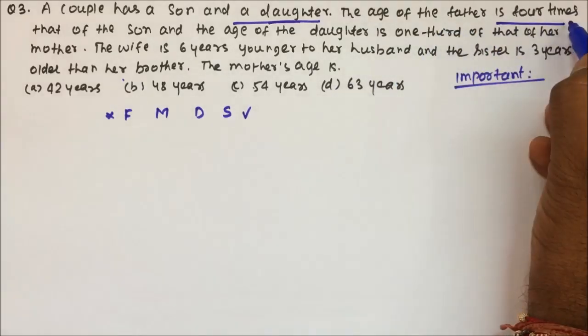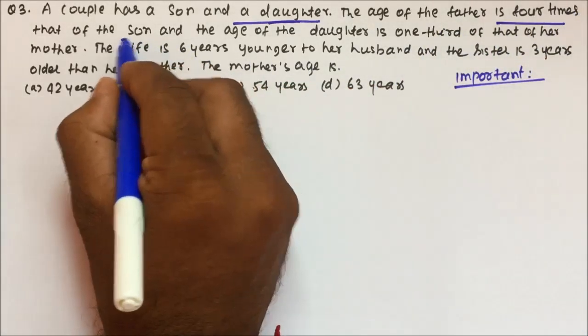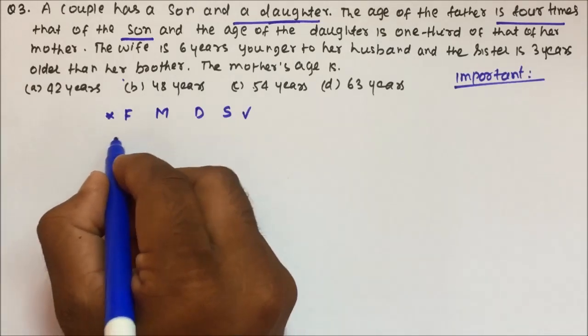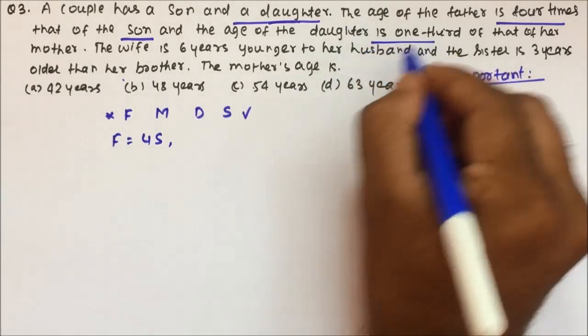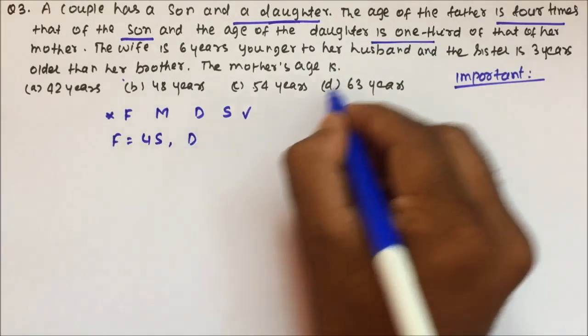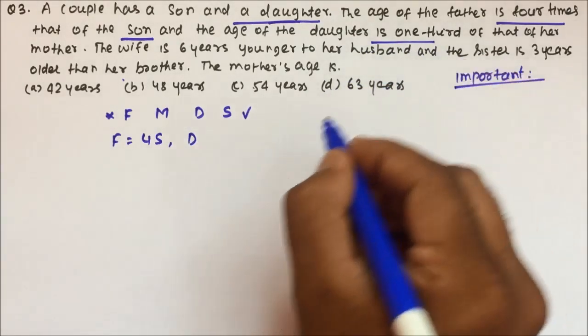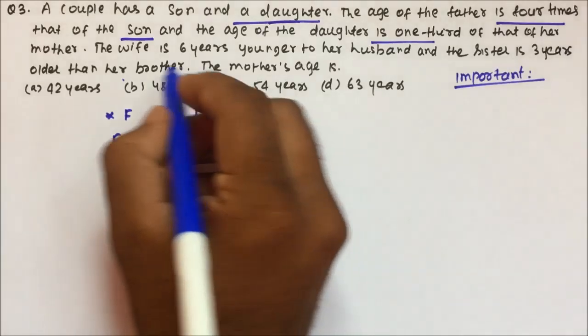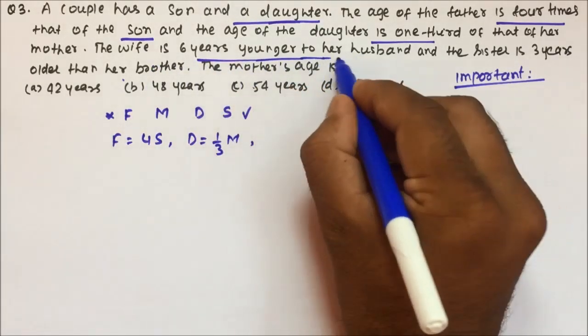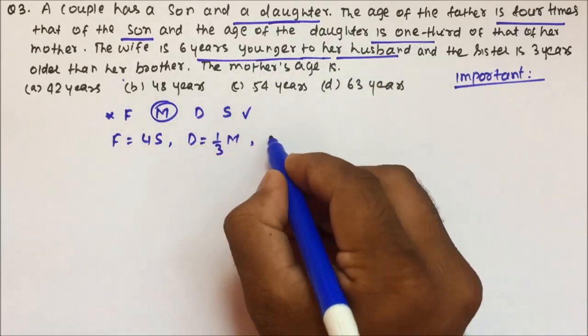The age of the father is 4 times that of the son. So I can write here the age of the father is 4 times the son's age, and the age of the daughter is 1/3 of her mother's age. The wife is 6 years younger to her husband. So wife is nothing but mother, we have denoted here.